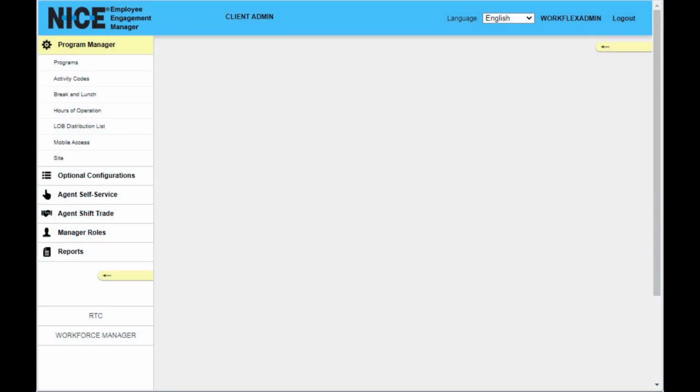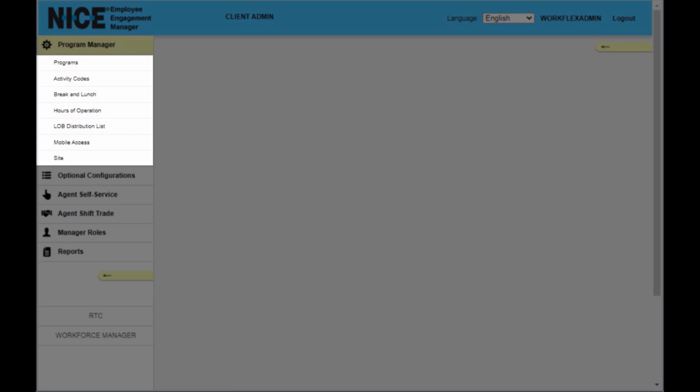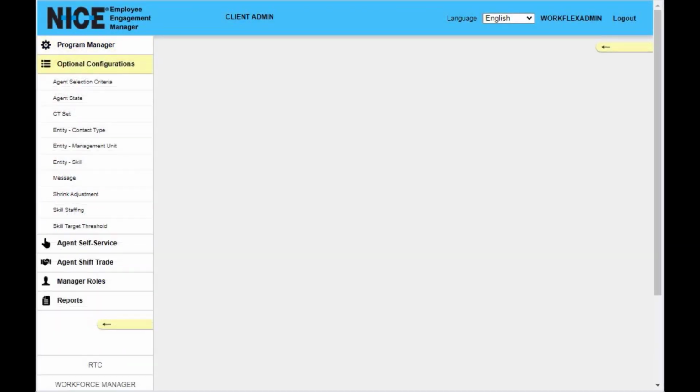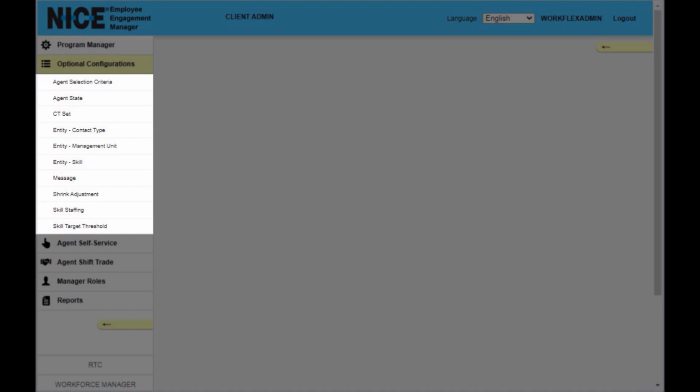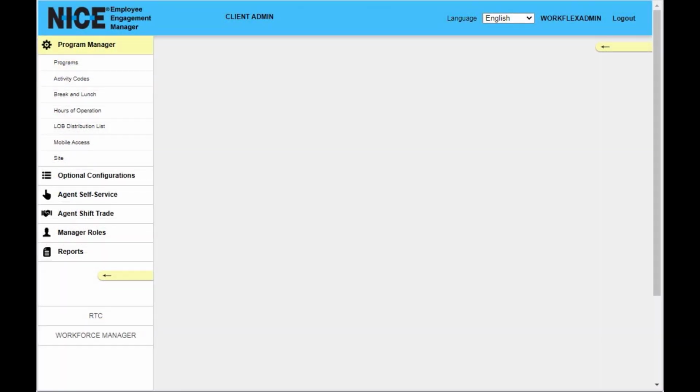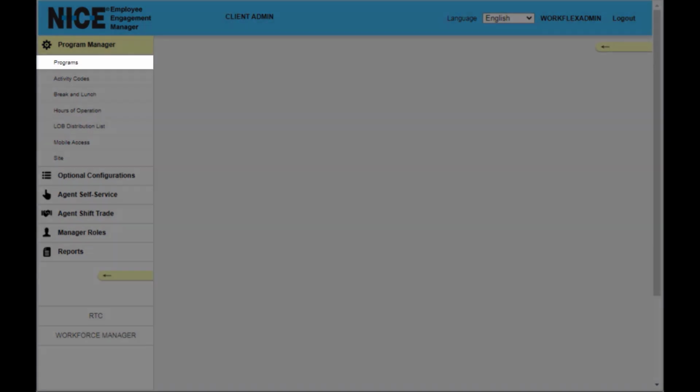Program Manager groups together everything you must configure when creating a new program. These items are listed on the navigation bar in the order you must configure them. There are also items you can configure for a program but are not mandatory. These items are listed under optional configurations. This video explains one of the features of Program Manager: Programs.